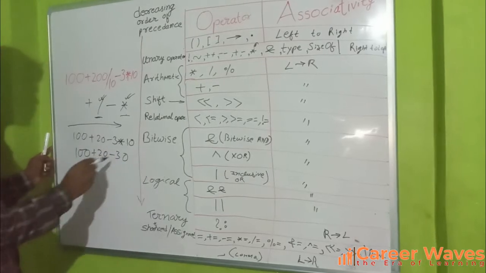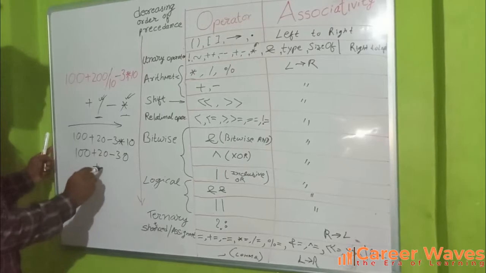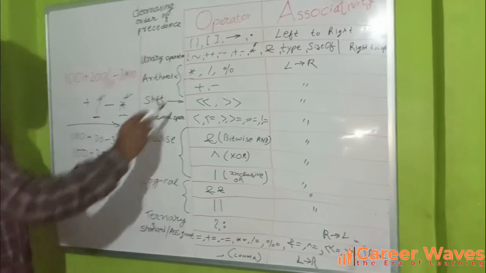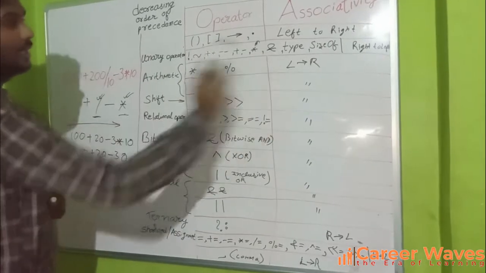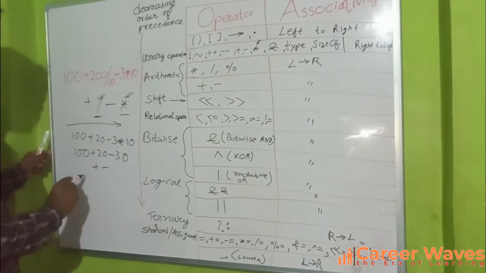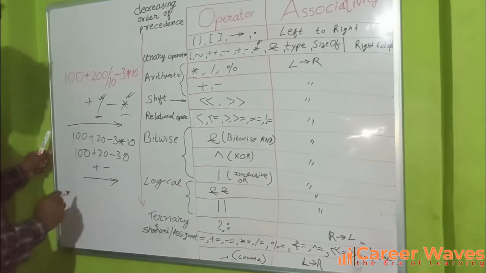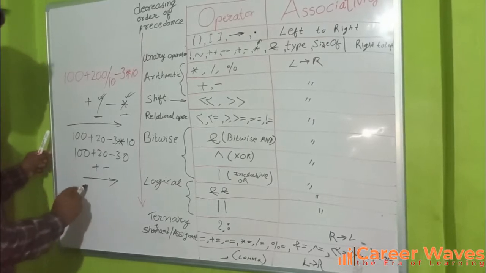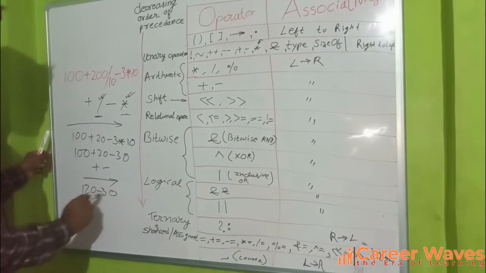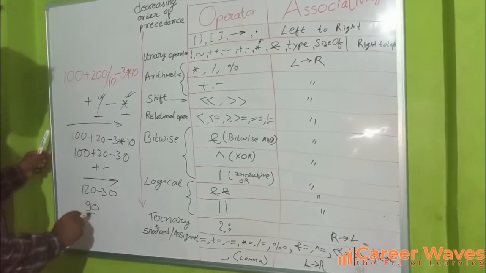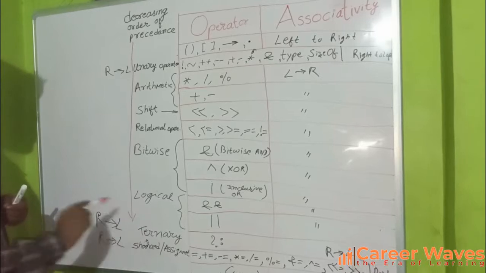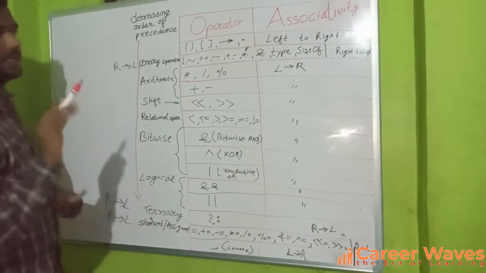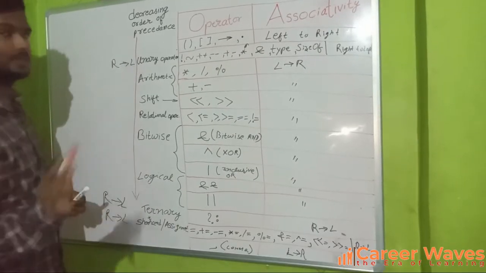Now we have plus and minus. Plus and minus have the same precedence, so we will solve from left to right. So first we get 120 minus 30, which becomes 90. So our answer will be 90. For the unary operators, ternary operator and shorthand operators, the associativity is from right to left, and for the others it is from left to right.